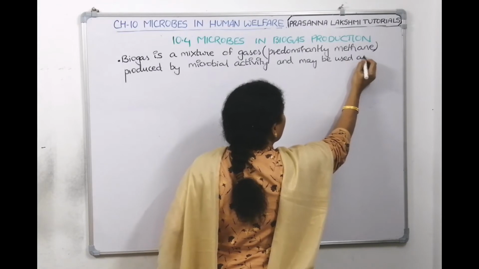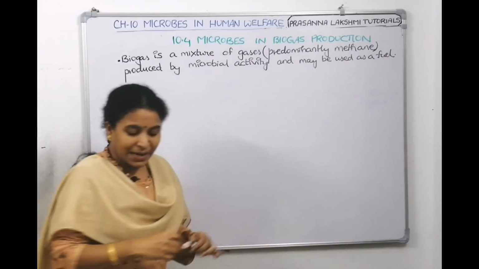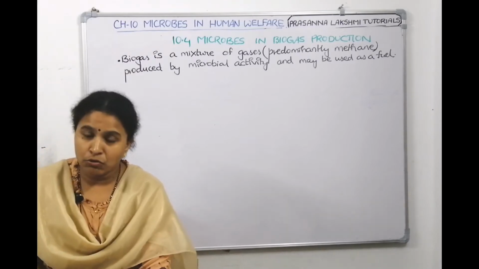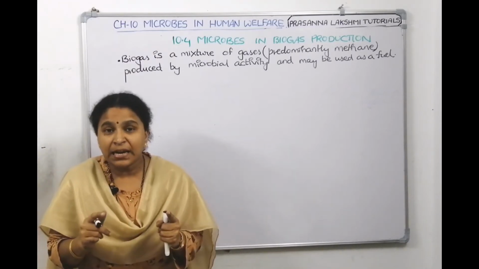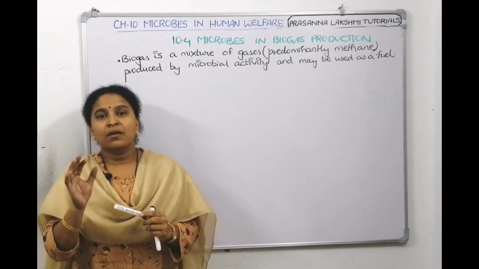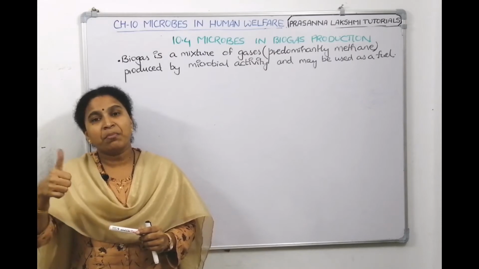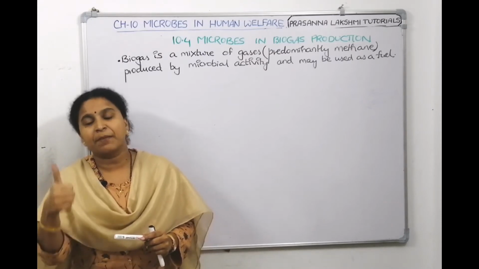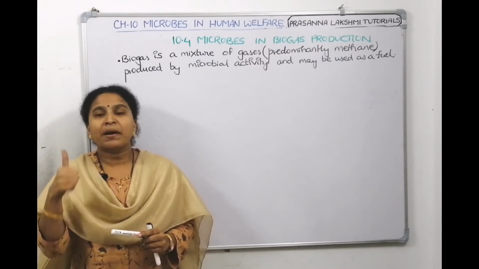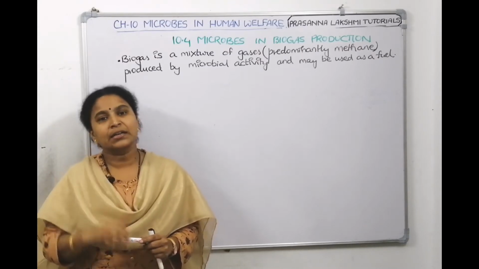Okay, so side by side we are writing our notes also. We are understanding the concept and making our notes. Okay, children, what is biogas? It is a mixture of gases, but in which methane accounts for 50 to 70%. How is it produced? By microbial activity. How is it used? As a fuel.